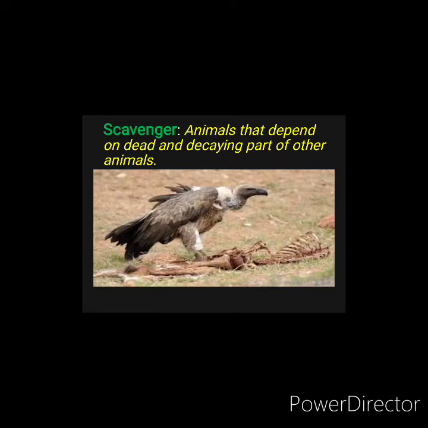Next is your scavenger. These are animals that depend on dead and decaying parts of other animals. When an animal dies, these scavengers eat the flesh of the dead animals. Some examples of scavengers are vulture and hyena. When they see a dead animal, they feed on it.